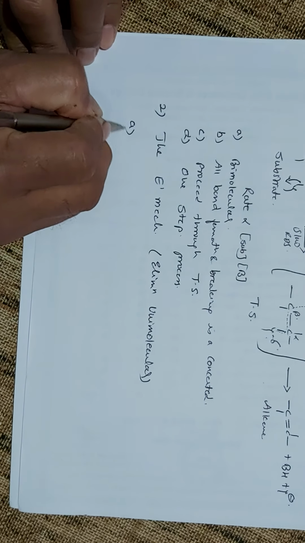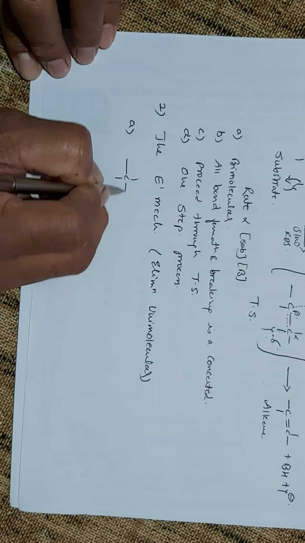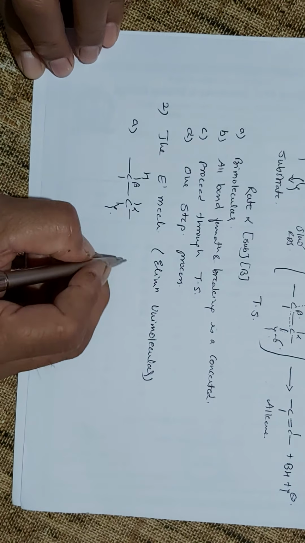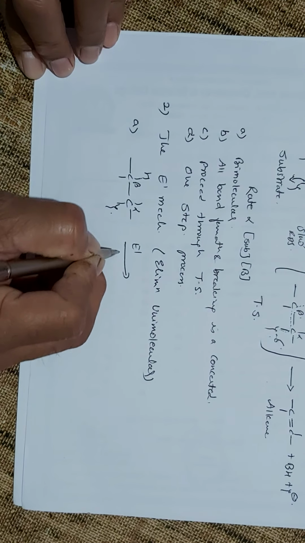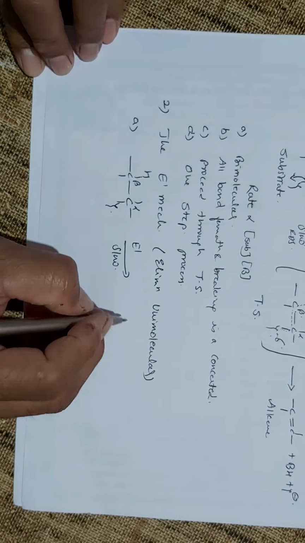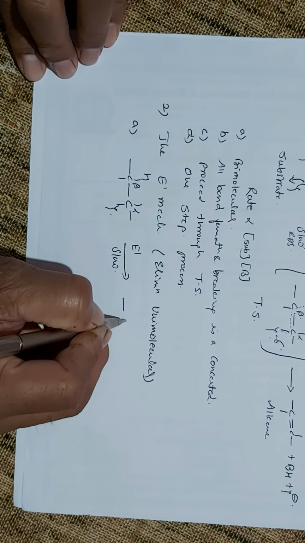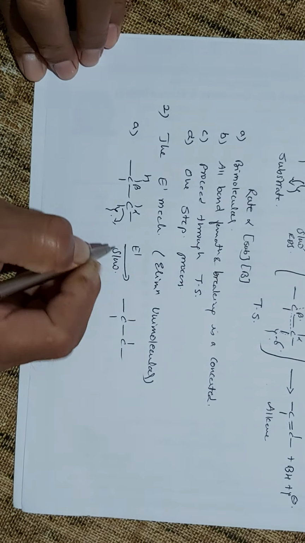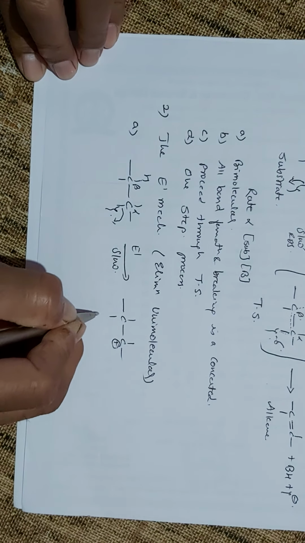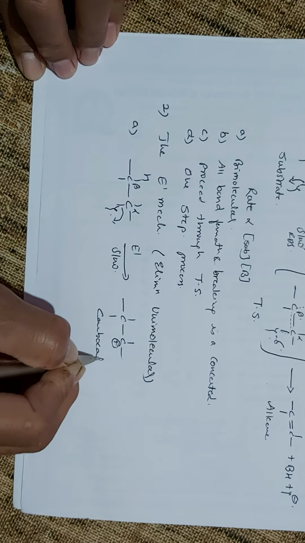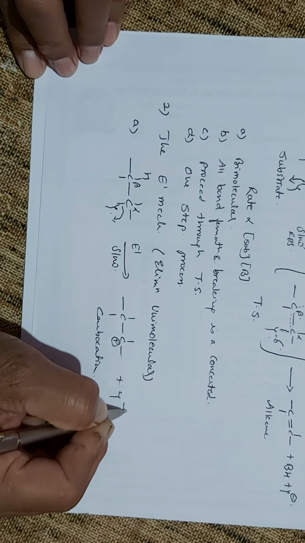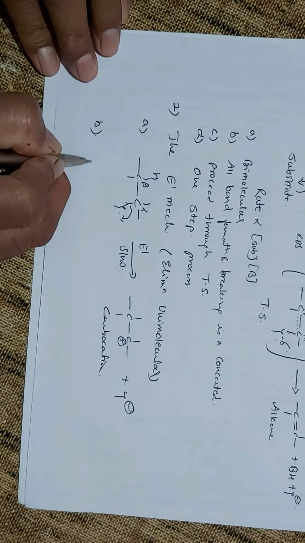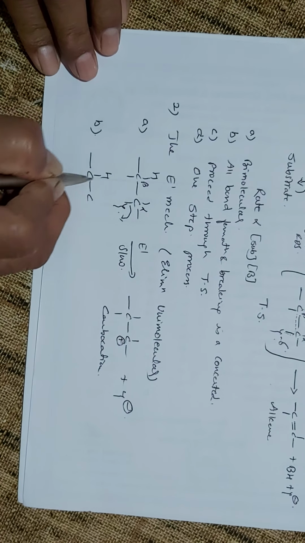Here the mechanism: the C alpha Y bond, here this is beta and hydrogen, and it proceeds by E1, that is the slow step. The base is not involved in this step, so the C alpha Y bond breaks first, and you get the formation of an intermediate, the carbocation, and the leaving group is given out. In the second step, which is the fast step, the base abstracts the proton.